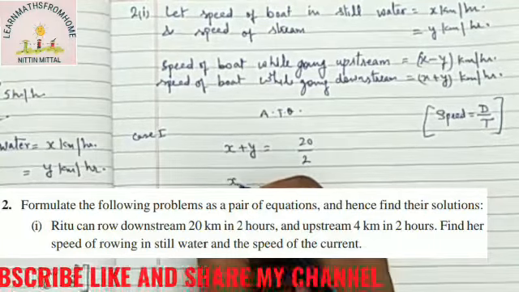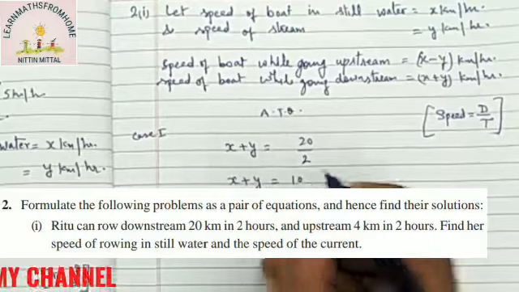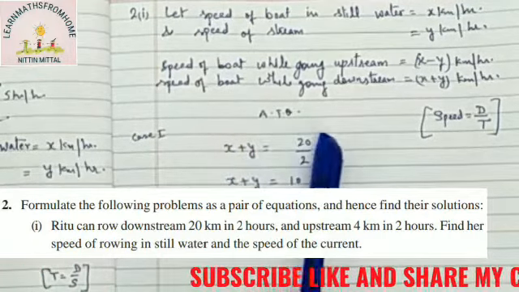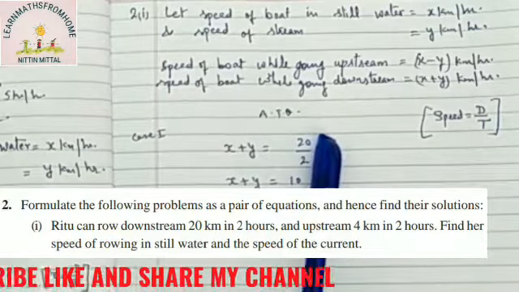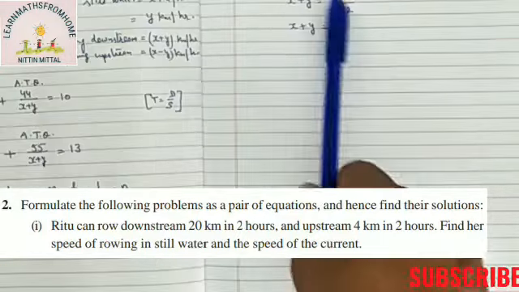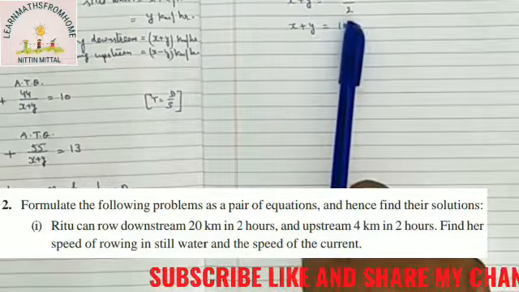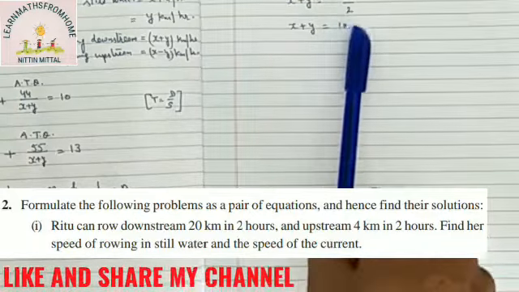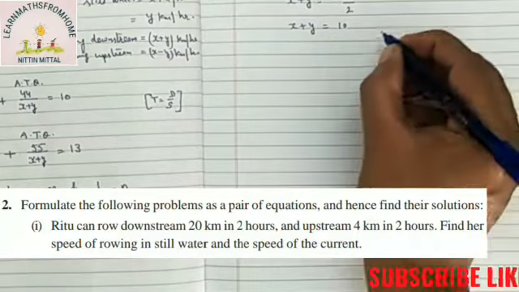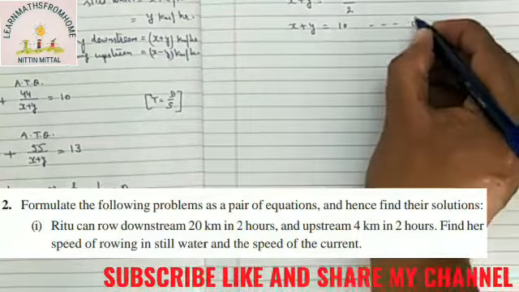Distance is given as 20 kilometers and time is 2 hours. Speed equals distance over time, 20 over 2, we can cancel, so we will get 10. So x plus y equal to 10, this is your first equation, a simple equation.